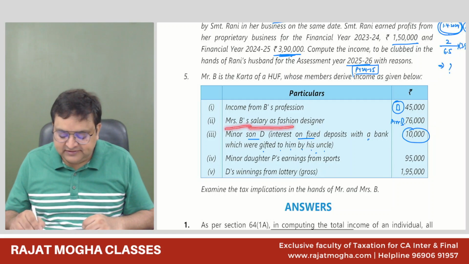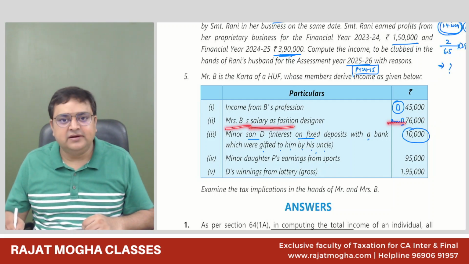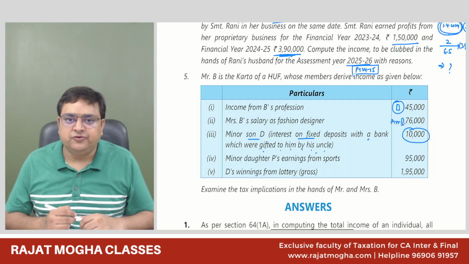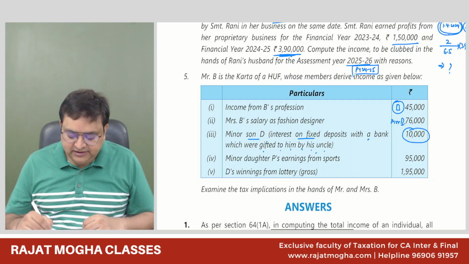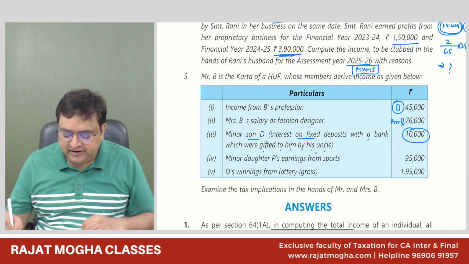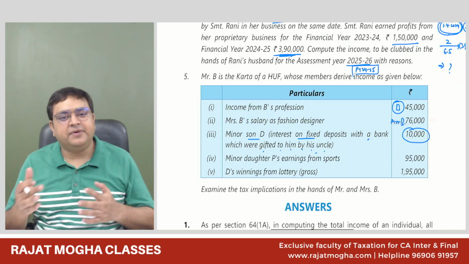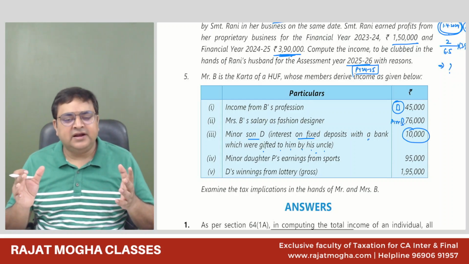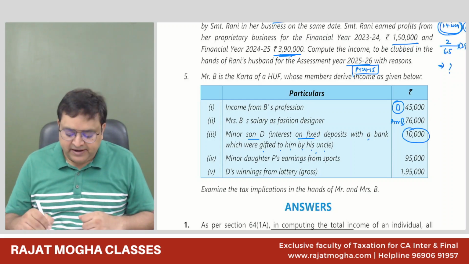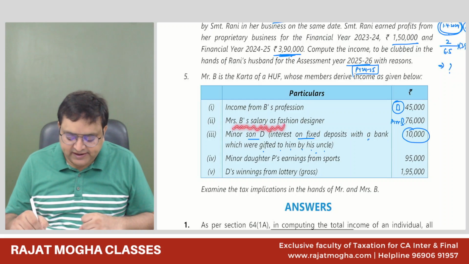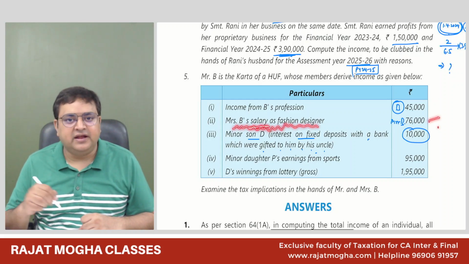Had it been given as 76,000 per month, then we would understand that this is the salary they are getting and now we have to give the standard deduction. But here they are not very clear whether this salary is before standard deduction or after standard deduction.